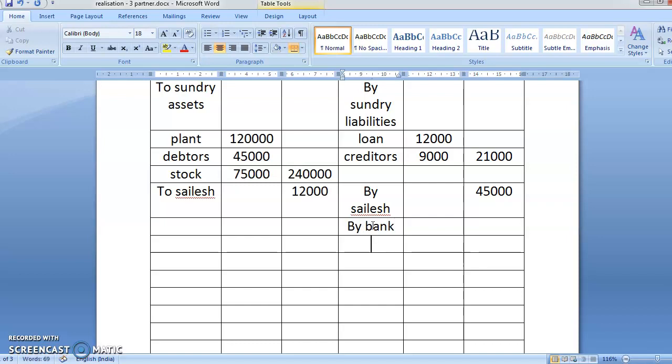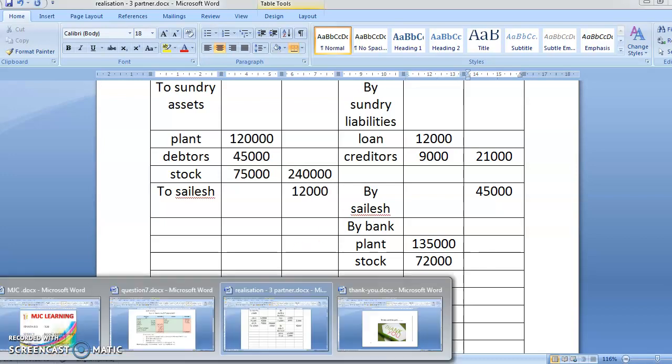Yes, whatever things are sold. Plant: what was the sale price of plant? 1,35,000. And then stock: what was the selling price of the stock? The selling price of the stock was 72,000. Come on, total both the items.